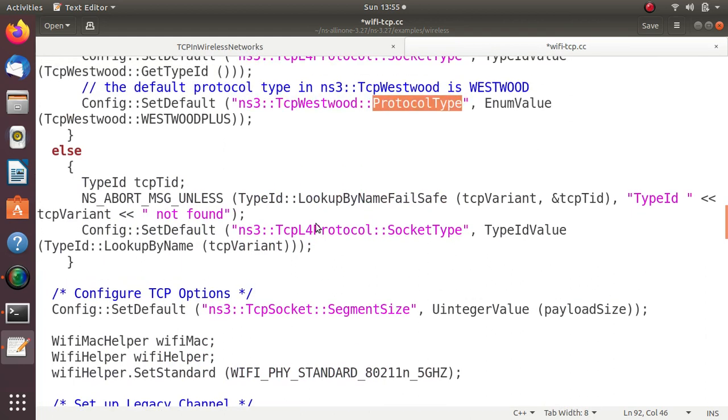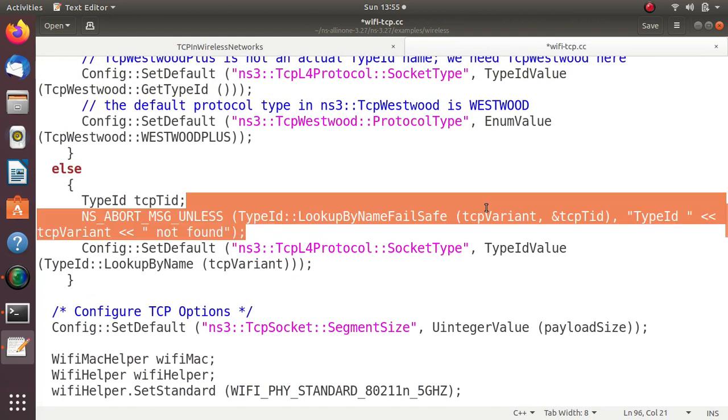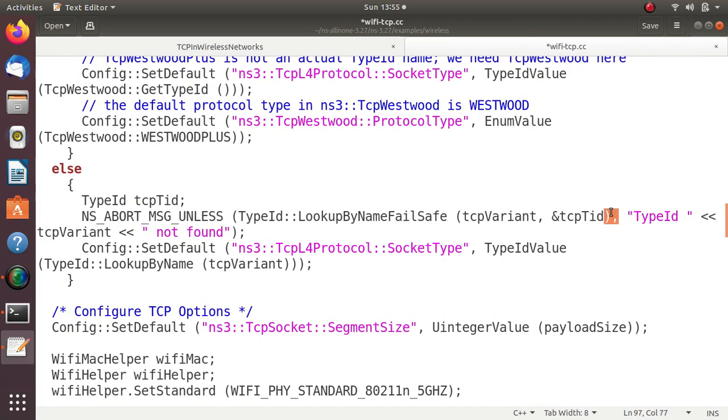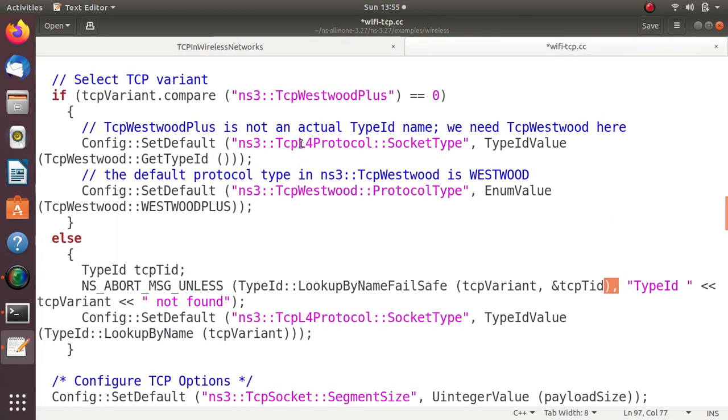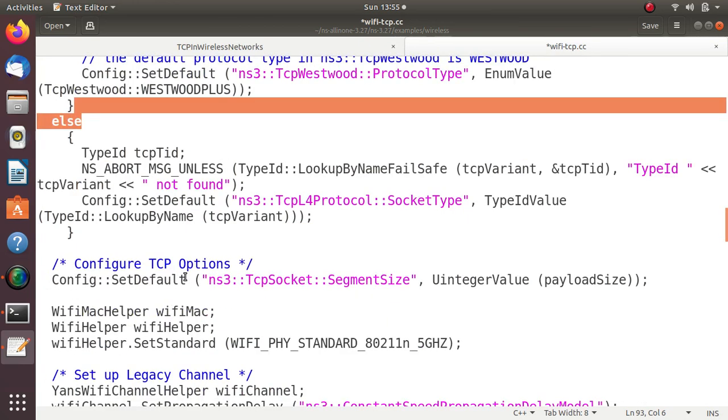Okay, so that is what is given here, based on the lookup name: fail-safe, TCP variant, TCP ID and type ID. So only for this protocol, TCP Westwood Plus alone, we have a separate configuration. So the default type is the TCP L4 protocol and socket type, and here again for TCP Westwood protocol type we have to have a Westwood Plus protocol. Okay, so else we'll go with the existing TCP protocol.